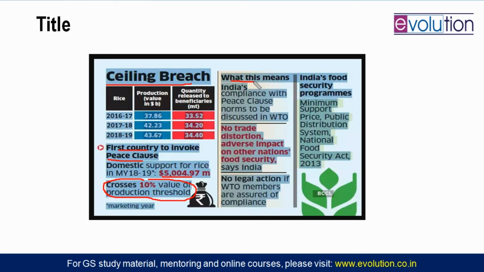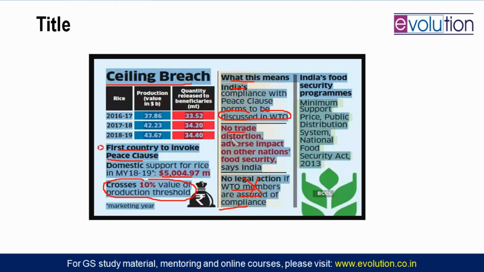So what will this situation lead to? India has made an application that please invoke the peace clause. So now the WTO will discuss it. WTO members will discuss whether India is right or wrong. If WTO members think that they are assured of compliance with the peace clause, no legal action will be taken. So India says that there is no trade distortion.